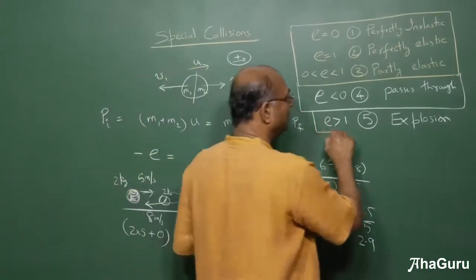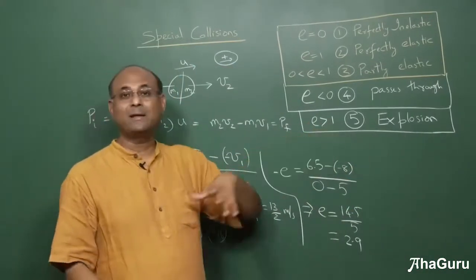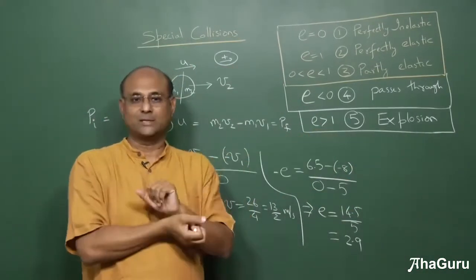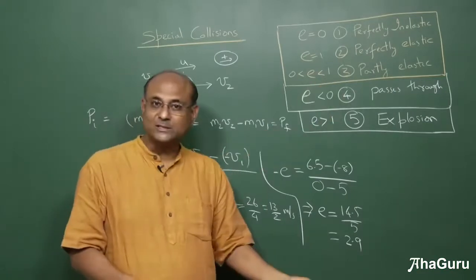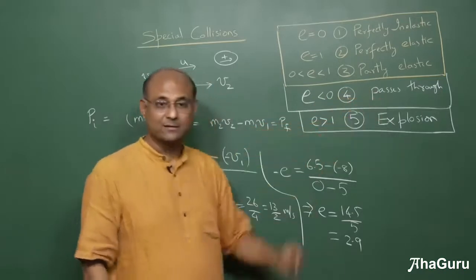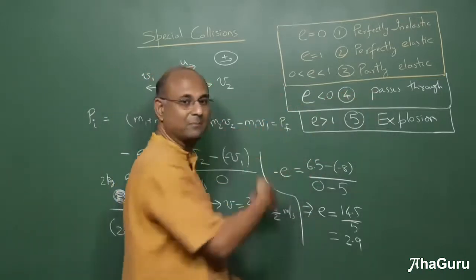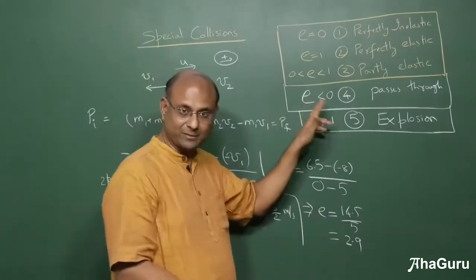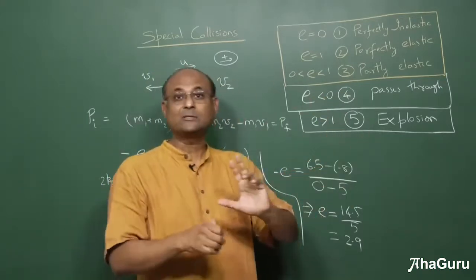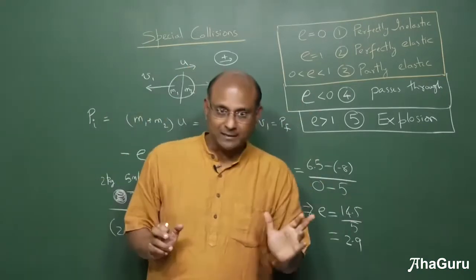So anytime you have E greater than 1, is it possible? Yes, but it won't be something that will happen with a regular collision, because in most regular collisions, you will lose energy, kinetic energy. Including here, you will lose kinetic energy. So even here, E cannot be less than minus 1. It will be between 0 and minus 1. Okay, but E greater than 1 tells you that there was an explosion. Is the basic idea clear?